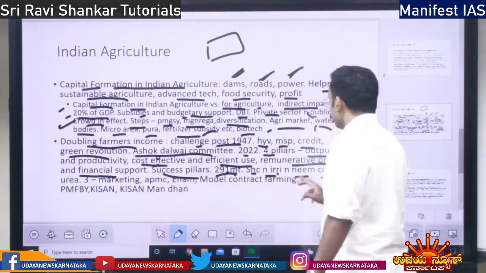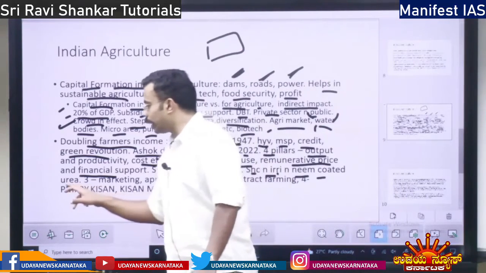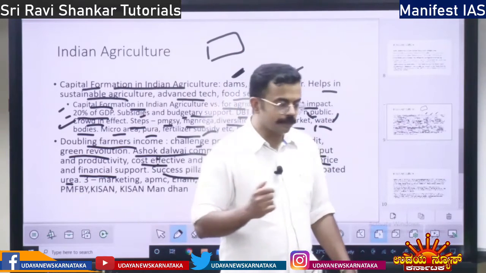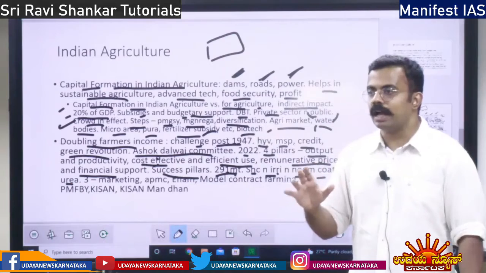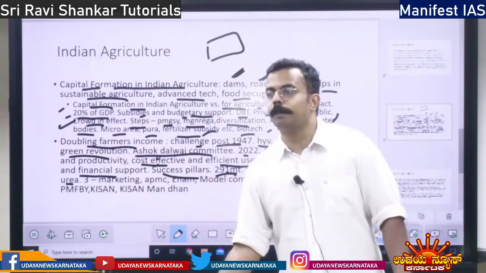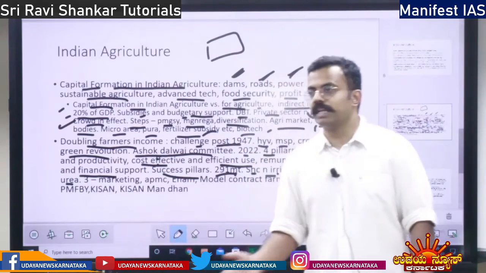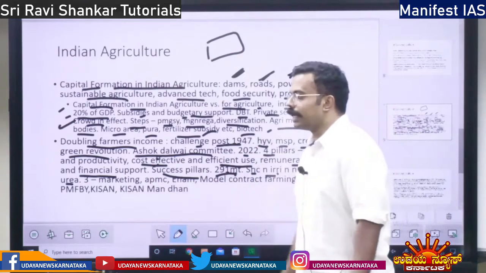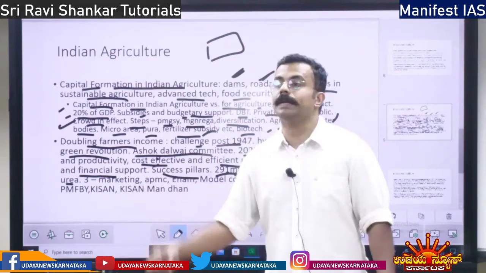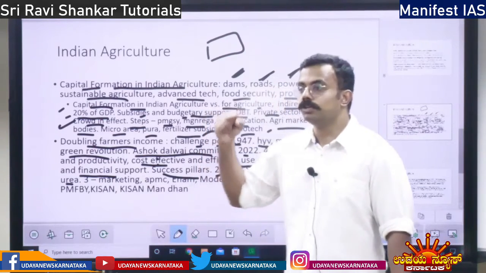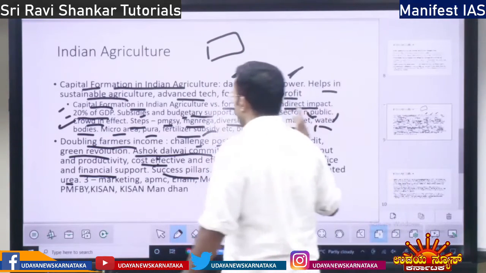Then you have neem coated urea. What happens with neem coated urea? See, if you put 1 kg of urea, the amount taken up by the soil is very less. The rest will go to waste. With neem coated urea, a lot more of the urea will be taken up. So that is the concept of neem coated urea.